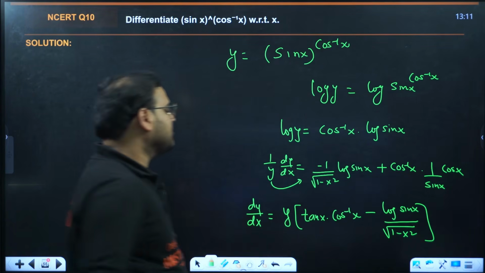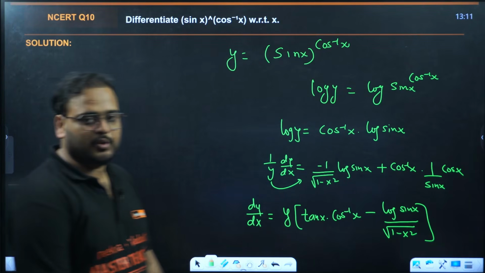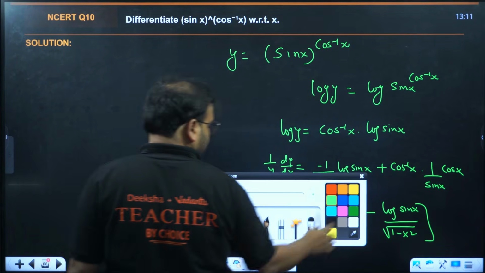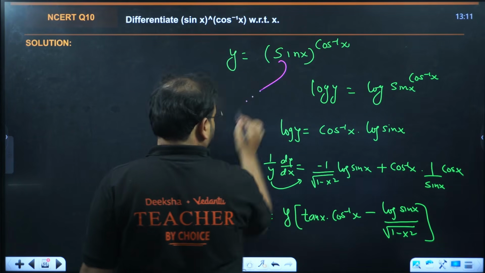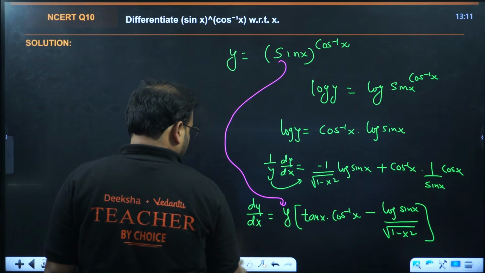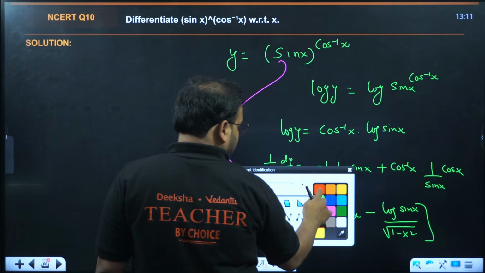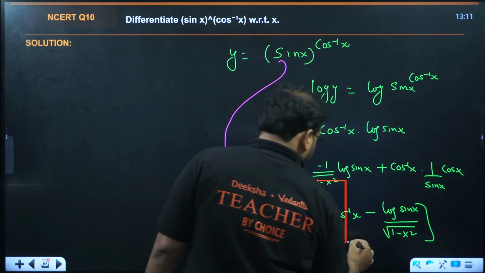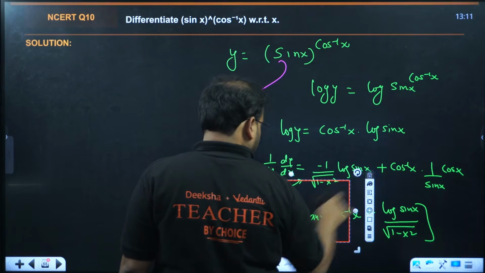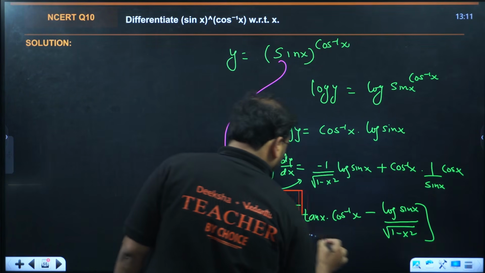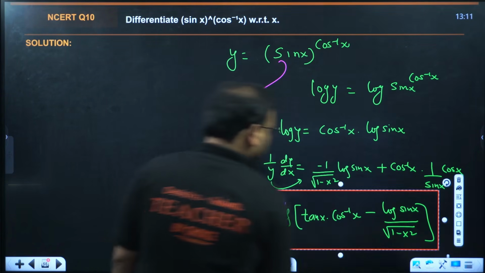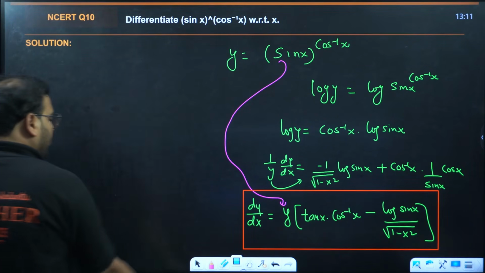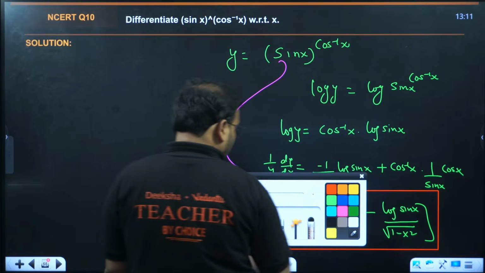Can you see any chance of simplifying it? No. Just put the value of y back from here, the same value. Substitute from here. That becomes your answer. This is my answer. Okay, clear? Simple problem. Moving on to the next question.